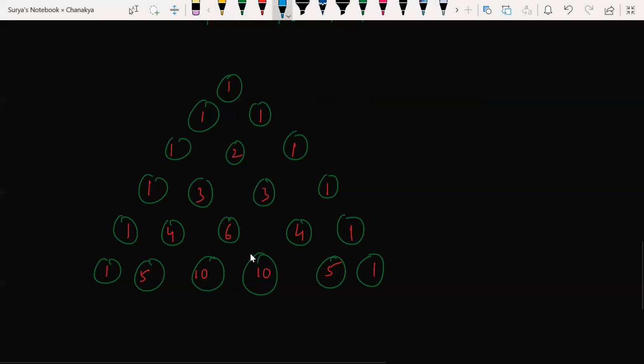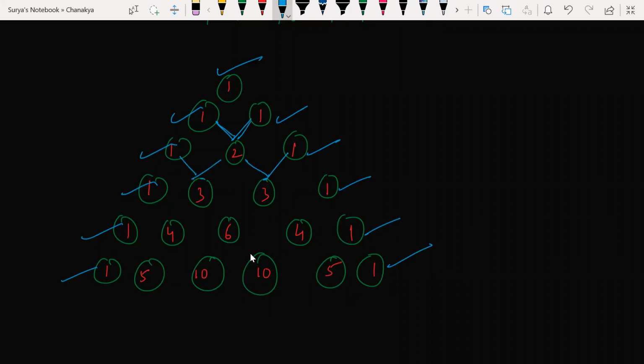Look at this here. 1 plus 1 gives me 2 here. Understood my point? Starting with 1, ending with 1, in every row. Now look at this, how did we get this 2 here? 1 plus 1. How did we get this 3 here? 1 plus 2. How did we get this other 3 here? 2 plus 1.